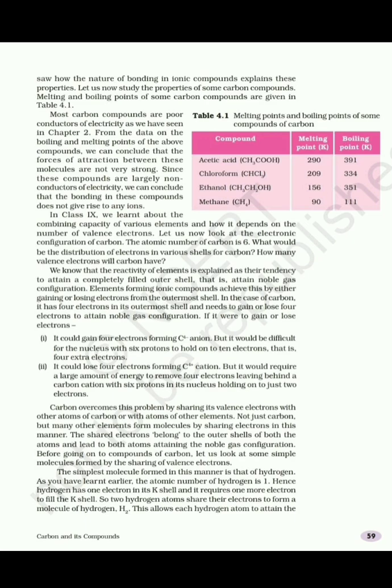Now we'll see the valency of carbon. See, the atomic number of carbon is 6. Its electronic configuration is 2, 4. That means in K shell it has 2 electrons and in L shell it has 4 electrons. Its valency is 4. So carbon has to gain 4 electrons or lose 4 electrons to become stable. So to become stable, carbon requires 4 electrons. It can attain the nearest noble gas configuration either by losing electrons or by gaining electrons.